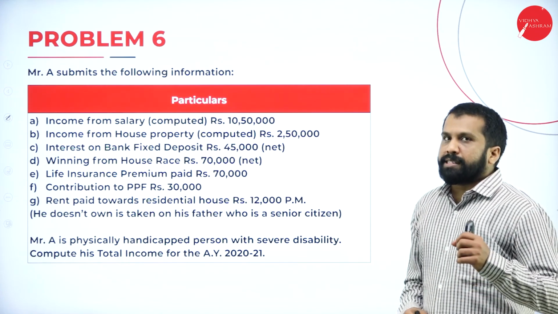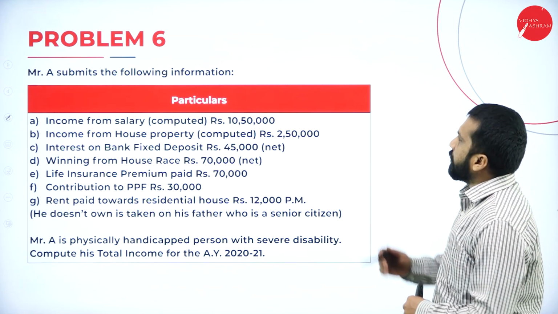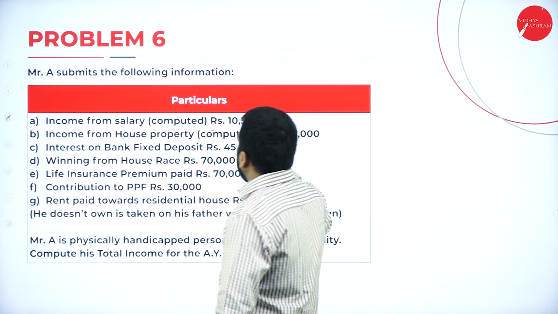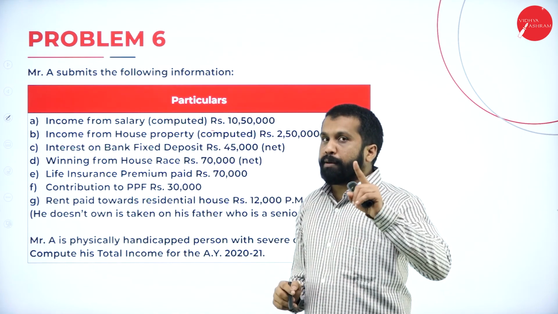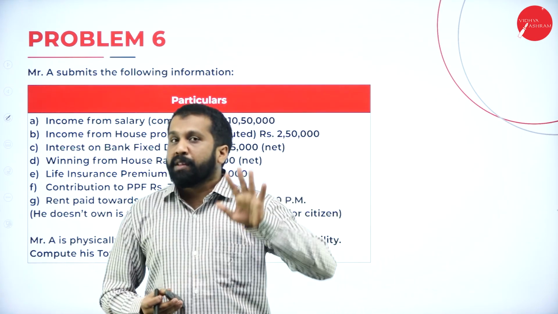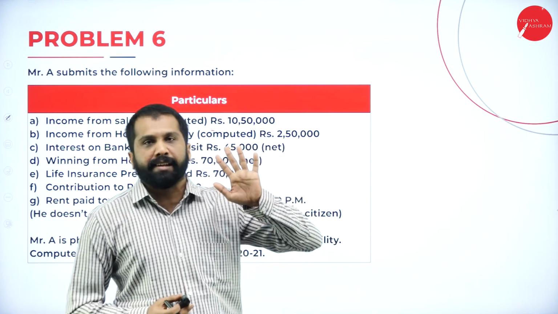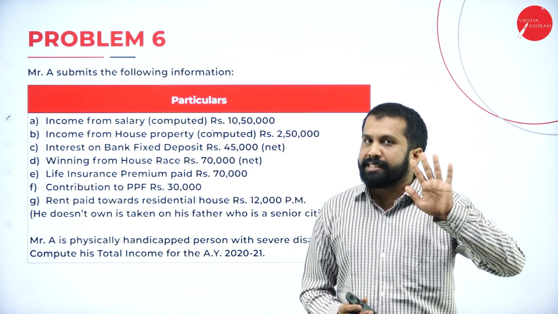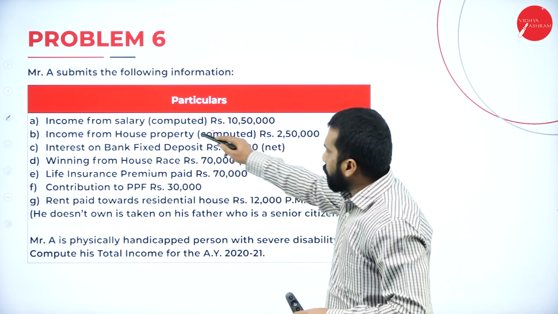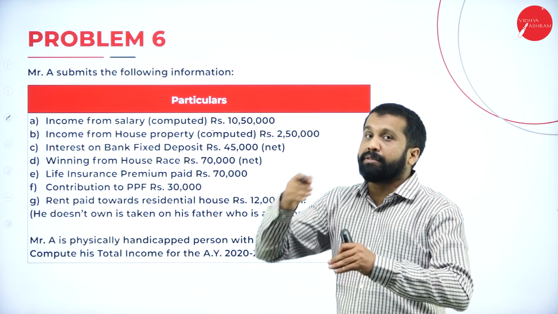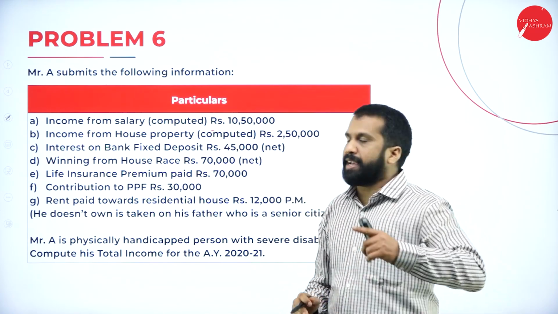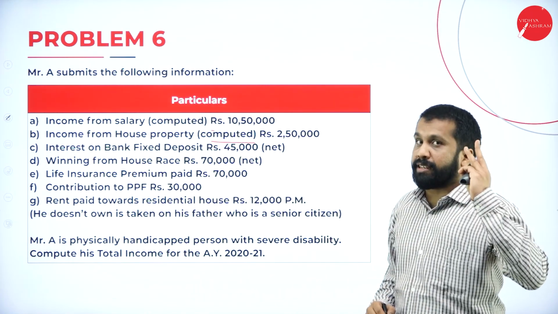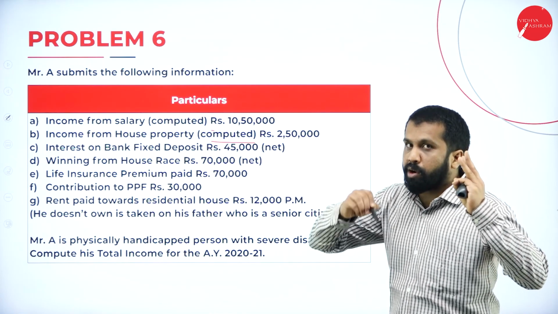Now, so problem number 6. Under problem number 6, A, submit the following information. Under this, income from salary computed. Computed means what? From salary, normally we are supposed to minus 50,000 as a standard deduction. From salary, we are supposed to deduct 50,000 as a standard deduction. But computed word is there means already they have deducted. Don't deduct again. Now, income from house property computed. 30% standard deduction for house property if it is not computed.